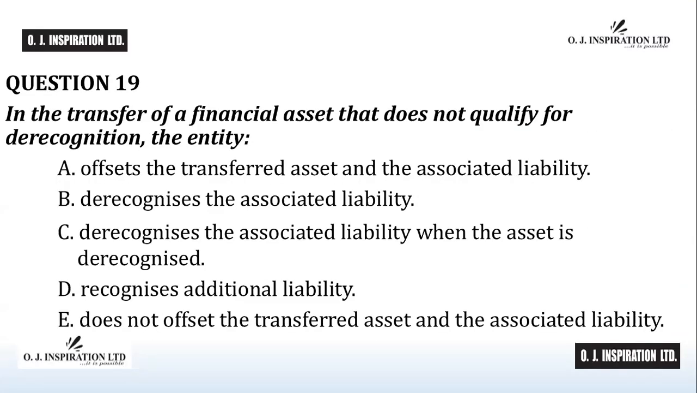Question number 19. The answer to question number 19 is E, does not offset the transferred asset and associated liability. In accounting for a transfer of a financial asset that does not qualify for the recognition, an entity does not offset the transferred asset and associated liability. E is the answer to question number 19.